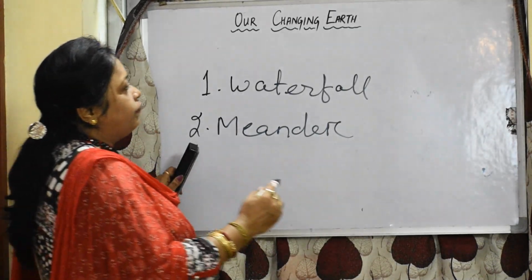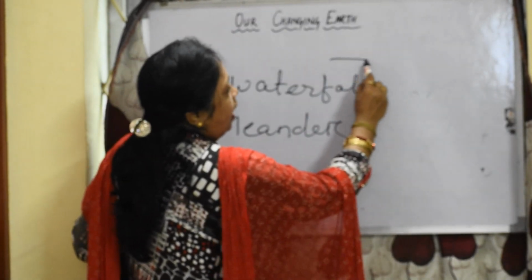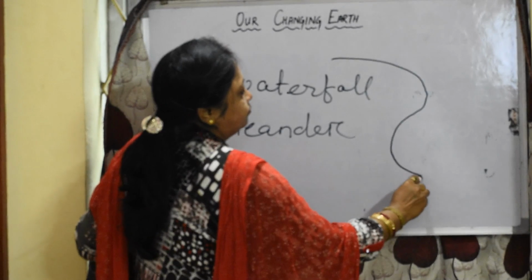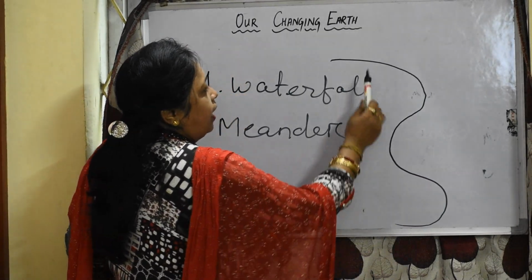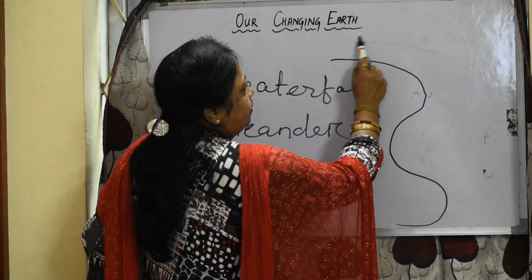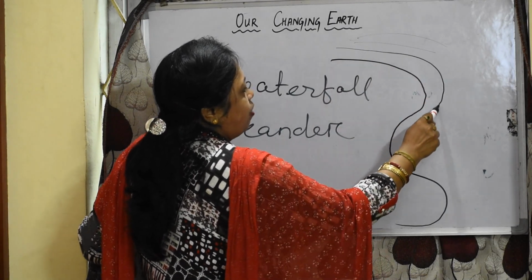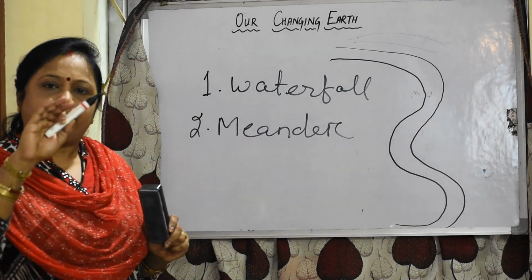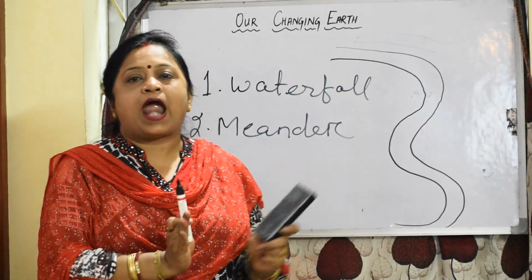Suppose you see, the river comes from the mountain and enters into the plain. Here it faces different types of highland and lowland, and it cannot climb. Then it turns and twists.